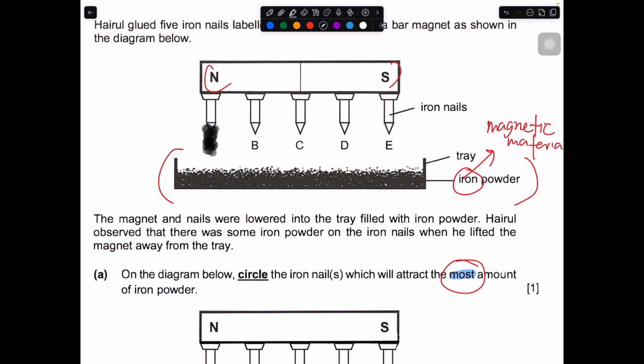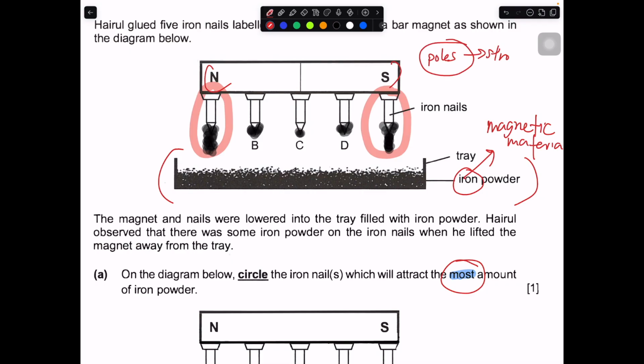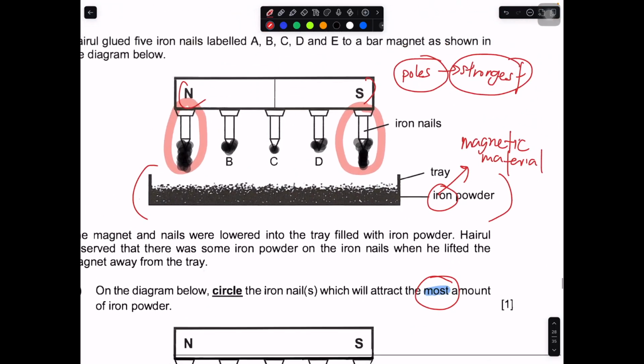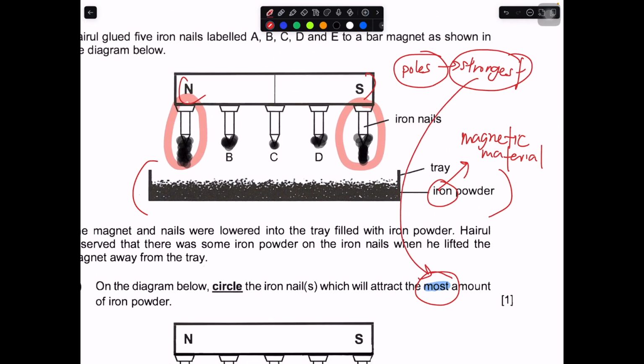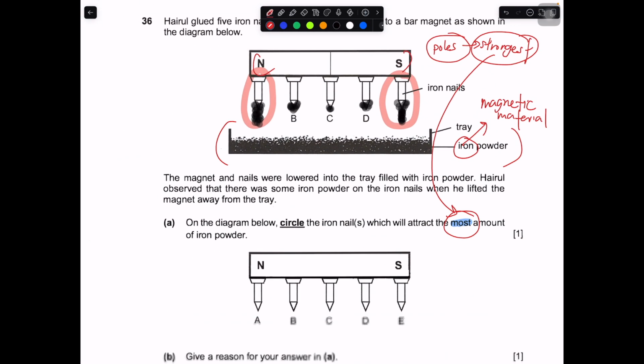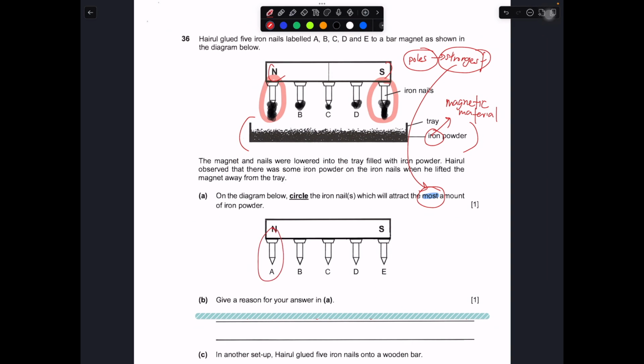Let me just draw it. This one will still attract, maybe less. This one maybe even less. This one will attract, and then this one will attract, just like your A. Because why? These two are located at the poles. The poles over here will be the strongest part of the magnet. Since it's the strongest part of the magnet, it has the highest amount of magnetic strength. It will be able to attract the most paperclips. So the answer that you should be circling should be A and E.